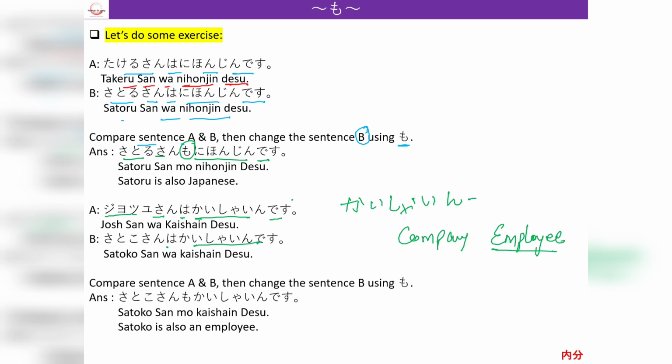So you can see both the sentences are the same, and if we compare A and B, then again we will have to change wa with mo in the B sentence, just to emphasize the B part: Satoko-san mo Kaishain desu, which will become Satoko is also an employee. So this is how we use the mo particle.